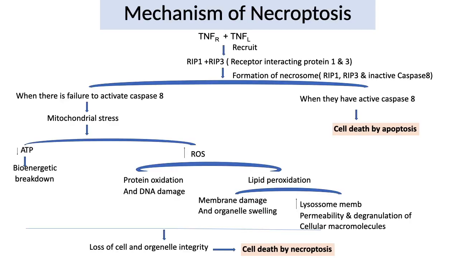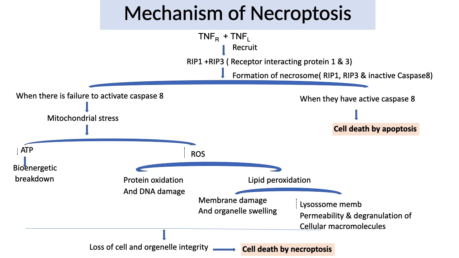Now coming to the mechanism of necroptosis. This is very interesting because it resembles the extrinsic pathway of apoptosis, which starts from the interaction of tumor necrosis factor receptor with tumor necrosis factor ligand. When they interact with each other, they recruit RIP1 and RIP3. These RIP are receptor interacting protein 1 and 3. When they are recruited, they form the necrosome. This necrosome combined with active caspase initiates apoptosis.